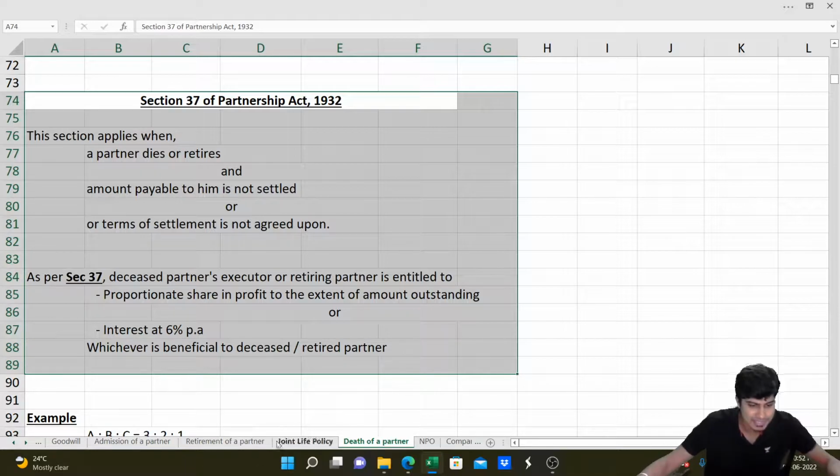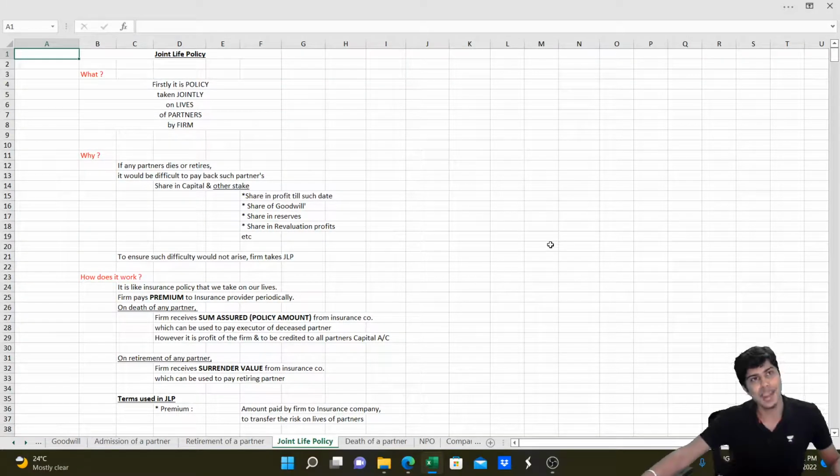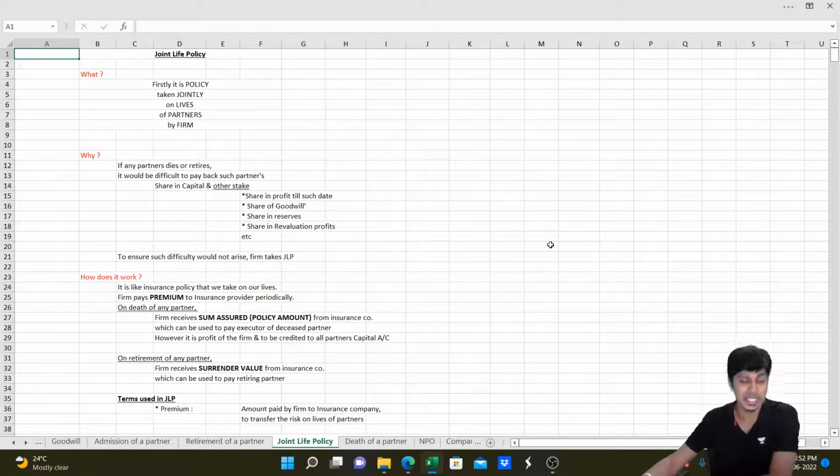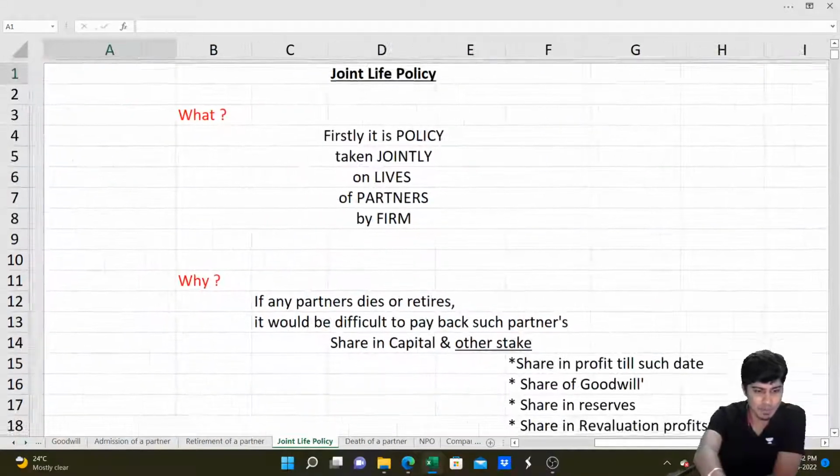Let's quickly discuss JLP and then say bye to this session, and we'll discuss NPO and company accounts in the next session. So, joint life policy.